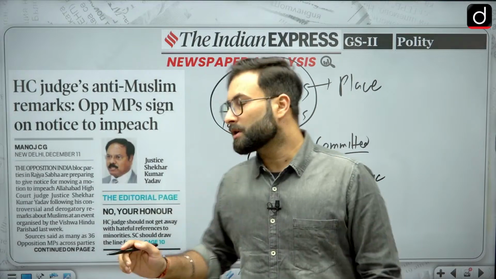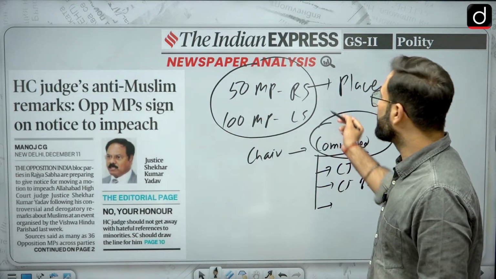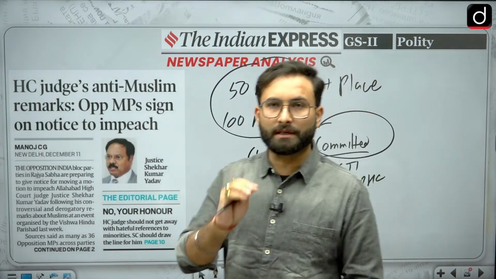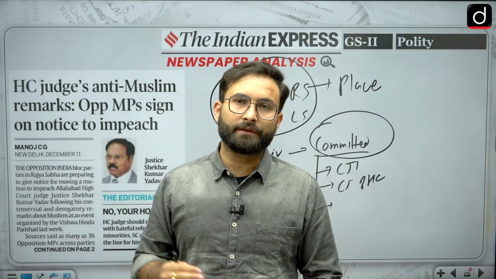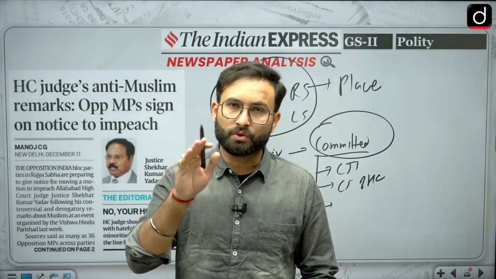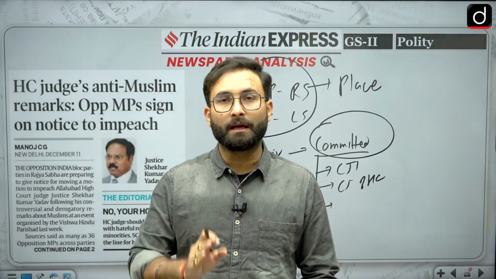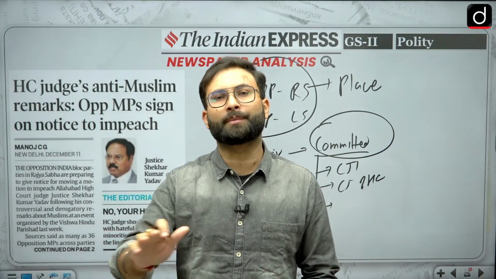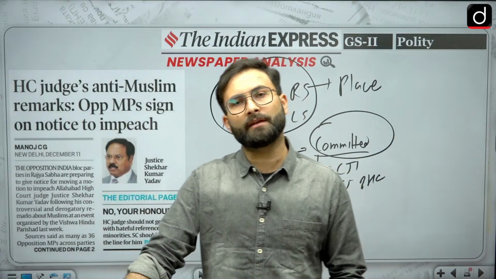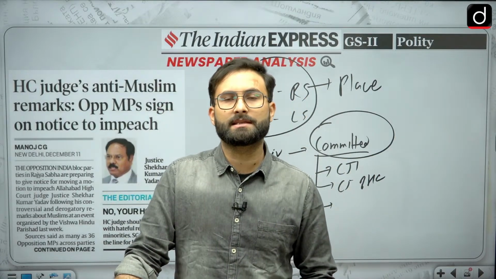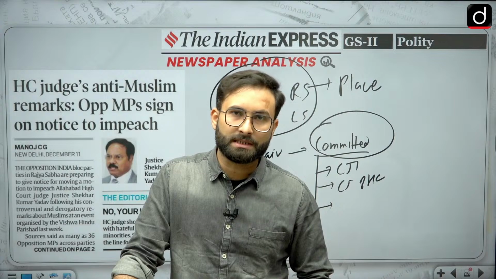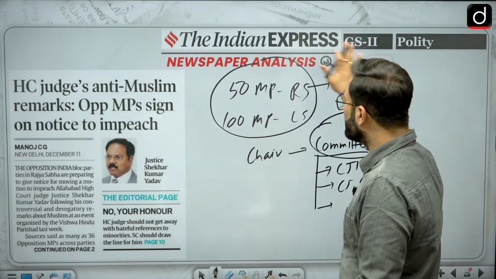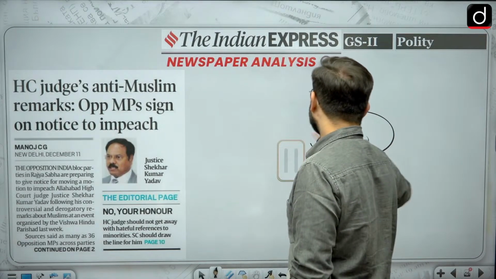Okay, now this committee will look into the allegations which are put forward by this notice. They will look into the allegations, and if they find the person guilty, then the further proceeding will go on. If they think that the judge is not guilty, that particular motion will be dropped over there. Okay, now if they find guilty, then they will put the motion in front of the parliament for the discussion and then voting. Okay, so if that is there in the house of Rajya Sabha, they will go for the discussion and they will go for voting. I'm sorry, when they are going for the voting, they will be requiring a special majority.